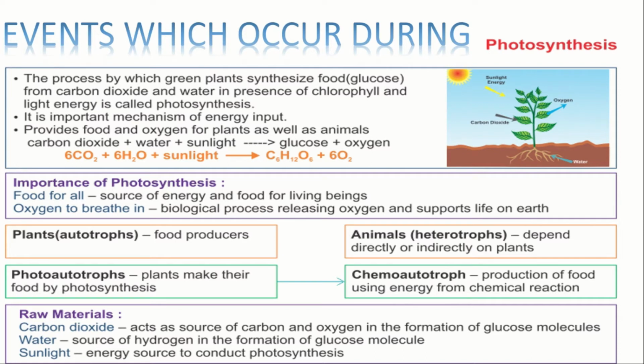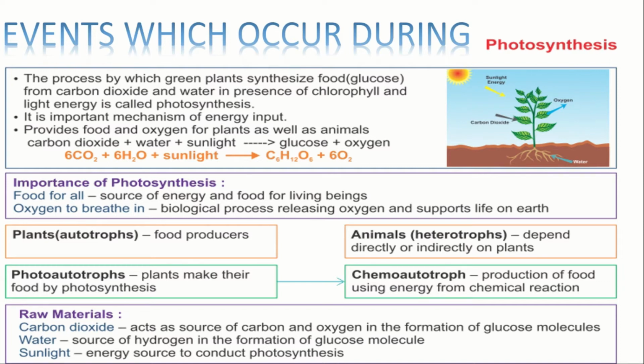So what is the importance of photosynthesis? Sources of energy and food for living beings, that is food for all. Biological processes releasing oxygen and supporting life on earth, that is oxygen to breathe in for all life on earth. Plants or autotrophs are the food producers. Photoautotrophs, that is plants, make their food by photosynthesis. Animals are called heterotrophs because they depend directly or indirectly on plants. Chemoautotrophs, production of food using energy from chemical reaction.